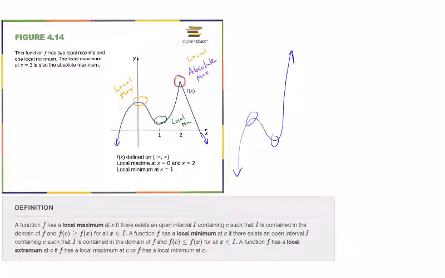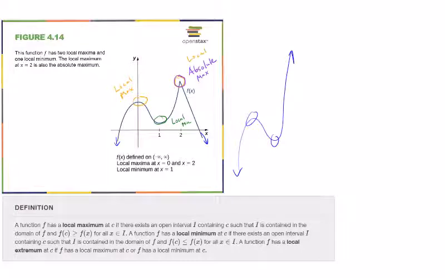So that's the idea of local mins and maxes: we want the peaks and the valleys. Critical points are a little more broad than that, but the peaks and valleys are a lot of times what's important. If our function represents the value of a home or some type of real estate property, then we want to find those peaks and valleys, because we want to buy low and sell high.